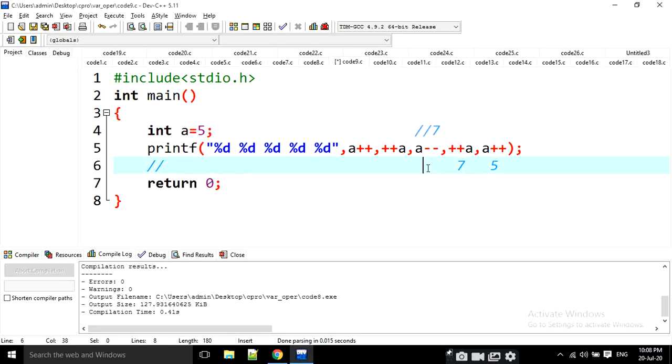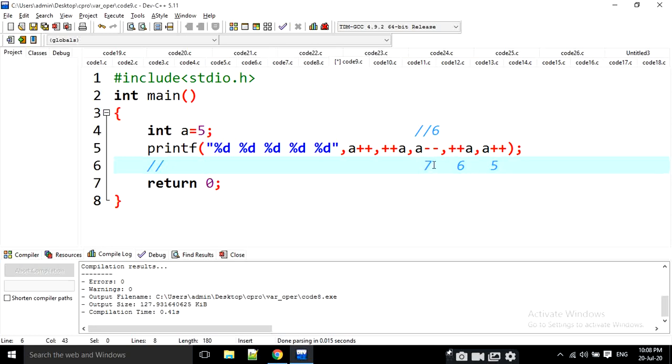That means it is going to display 7 first, and then it is going to be decremented to 6. But here when I decrement a value, all the pre-decrements or pre-increments have to be applied here. Then 7, 6 and 5.